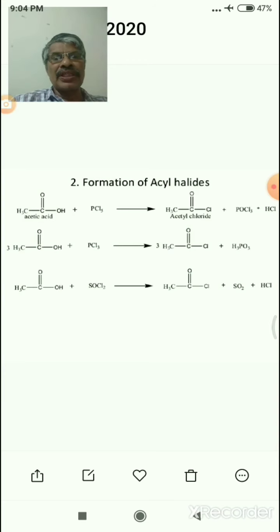Acetic acid with PCl5, the final product is CH3C=OCl. Acetic acid with PCl3, the product is CH3C=OCl. Acetic acid with thionyl chloride, the product is CH3C=OCl. So here the OH group is replaced by the chloro group.